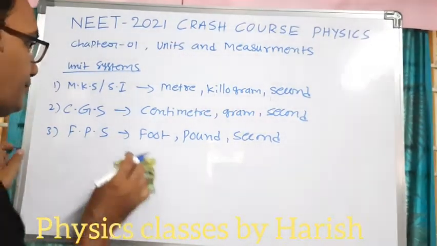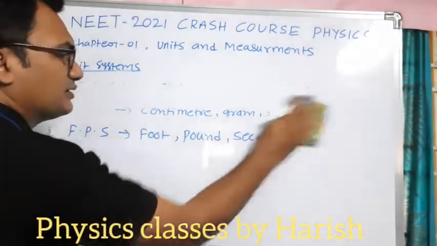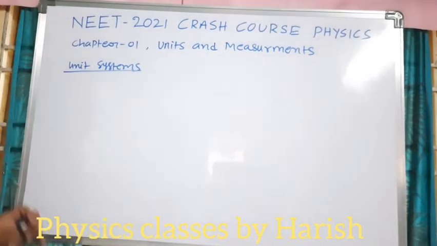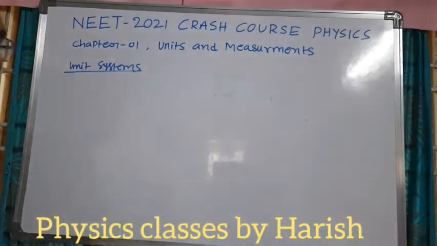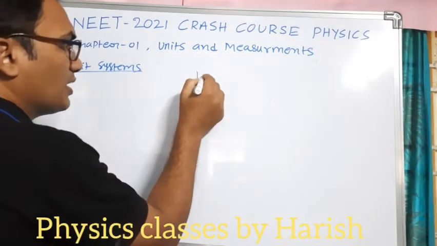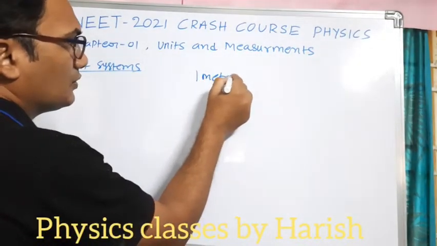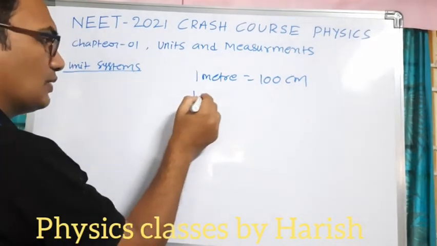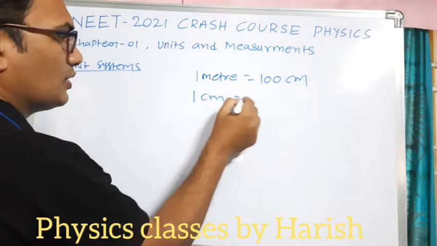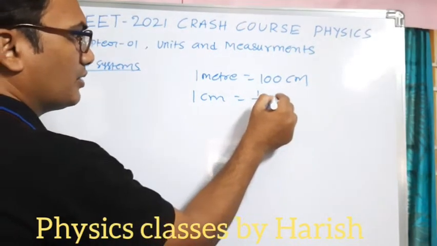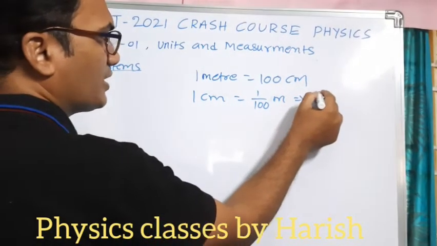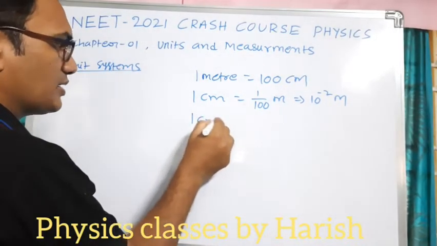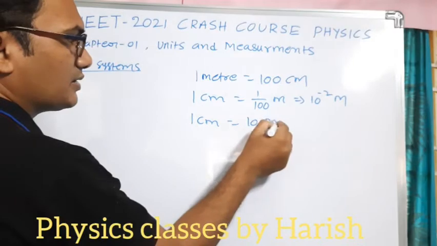Okay, we'll write the unit for the different quantities. Before that, we'll write the relation between meter, centimeter, and so on. Let us take 1 meter is equal to 100 centimeters. 1 centimeter is equal to 1 divided by 100 meter, which means 10 power minus 2 meters. 1 centimeter is equal to 10 millimeters.